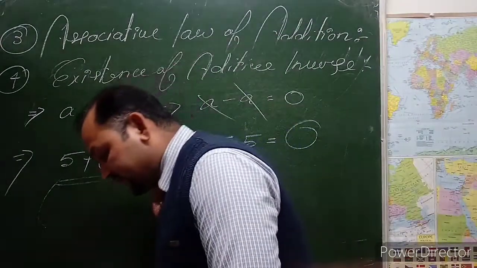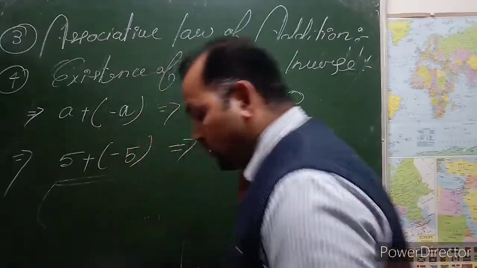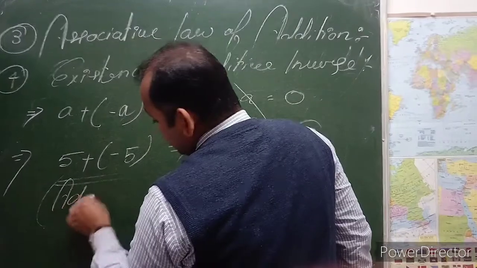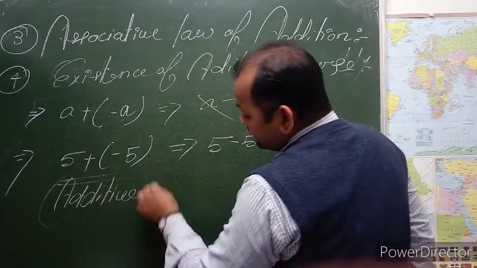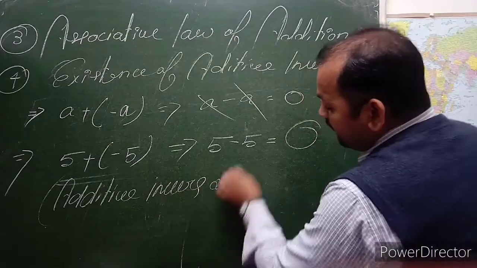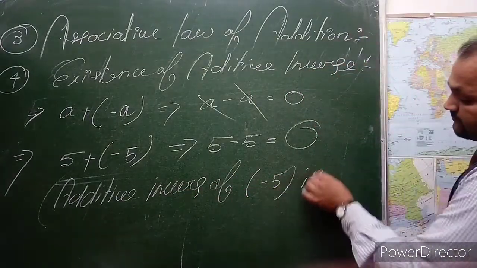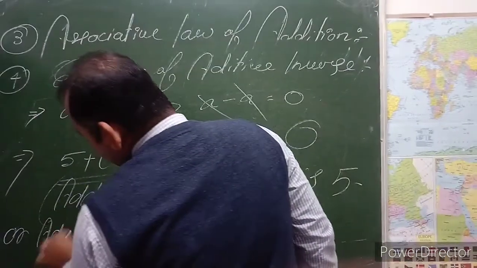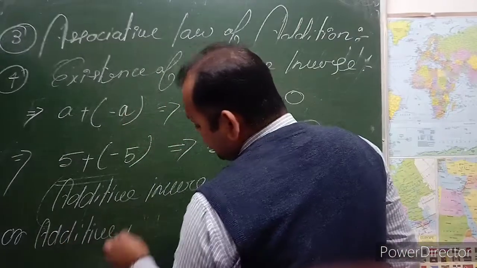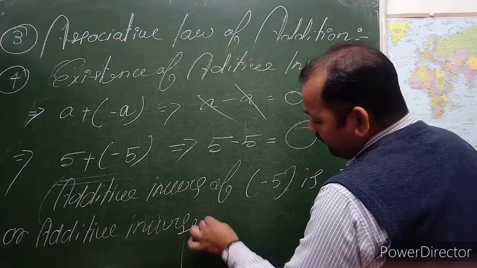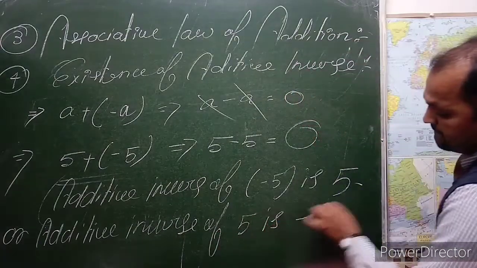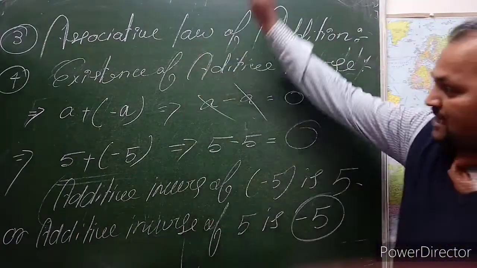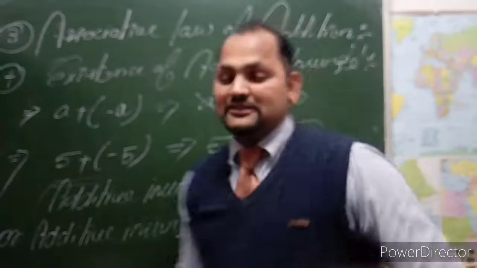So what is the conclusion here? The additive inverse of minus 5 is 5, and the additive inverse of 5 is minus 5. Both conditions apply here. Okay, that completes this.